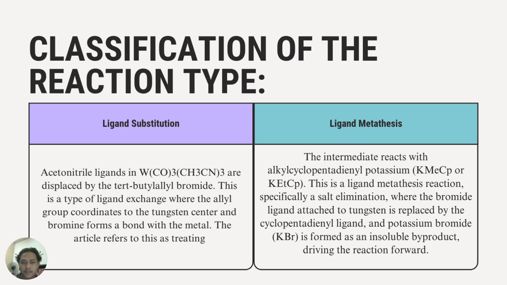The intermediate reacts with alkyl cyclopentadienyl potassium. This is the ligand metathesis reaction, specifically a salt elimination, where the bromide ligand attached to the tungsten is replaced by the cyclopentadienyl ligand and potassium bromide is formed as an insoluble byproduct, which drives the reaction forward.